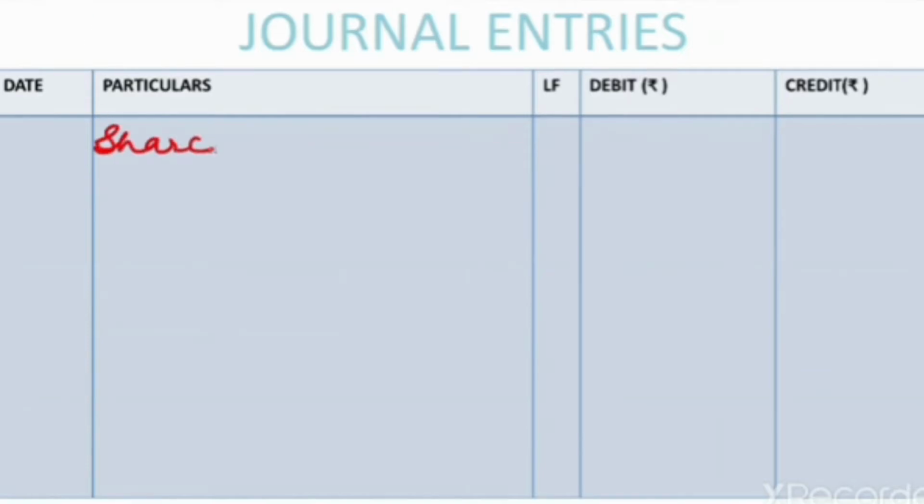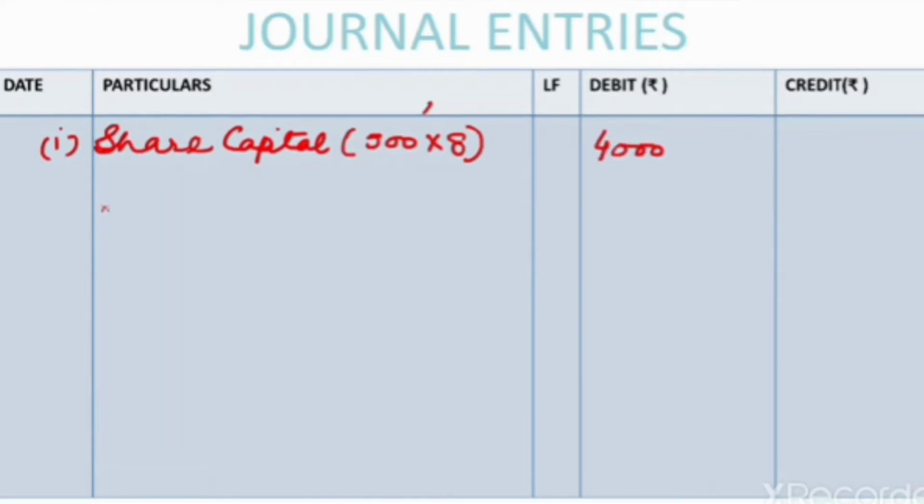The first entry for forfeiting the share will be: share capital account will be debited with 500 shares of rupees 8 called up, that is 4,000 rupees will come here, and out of that the amount we have received will come in shares forfeited account, that we discussed earlier also.